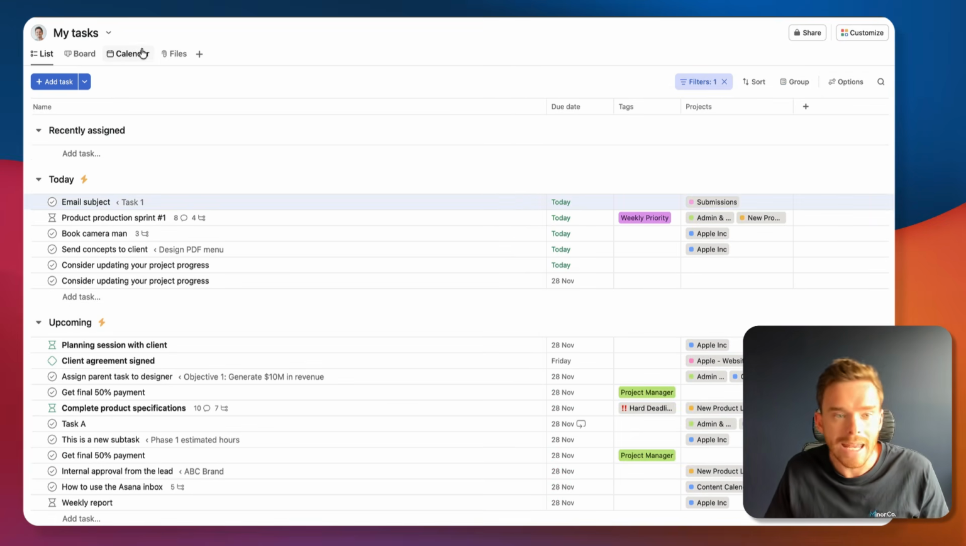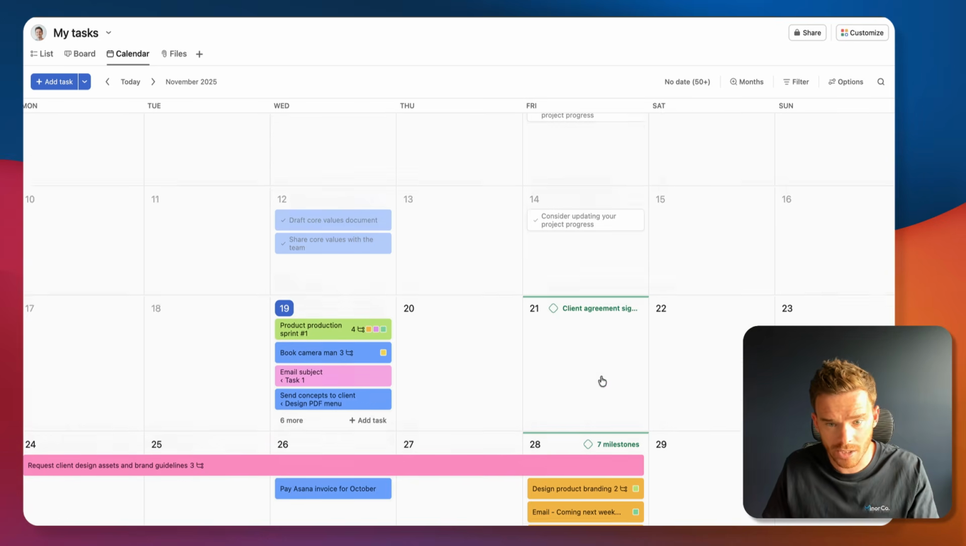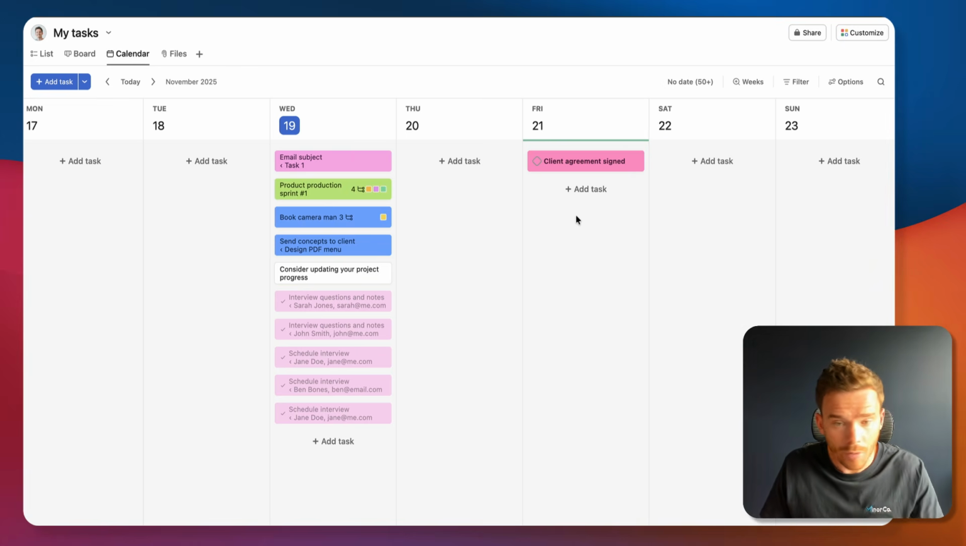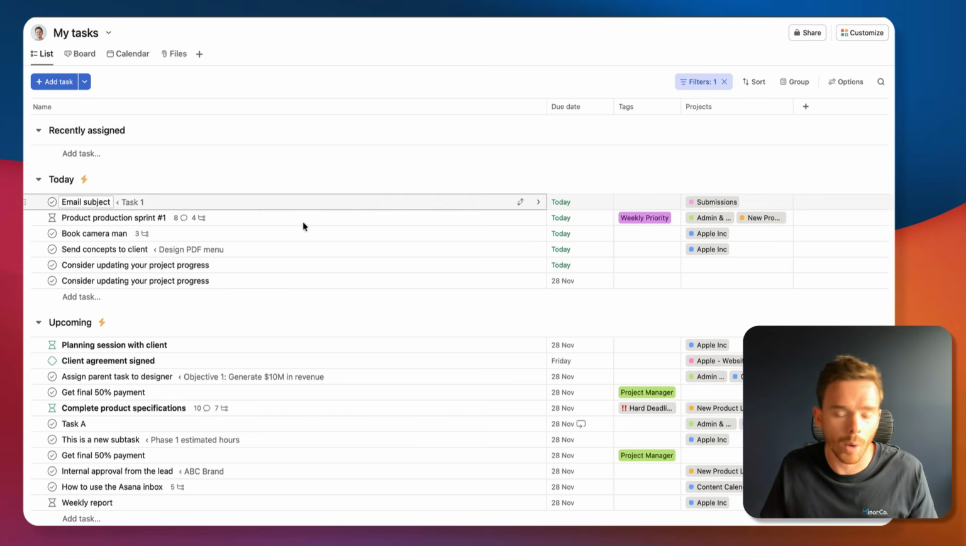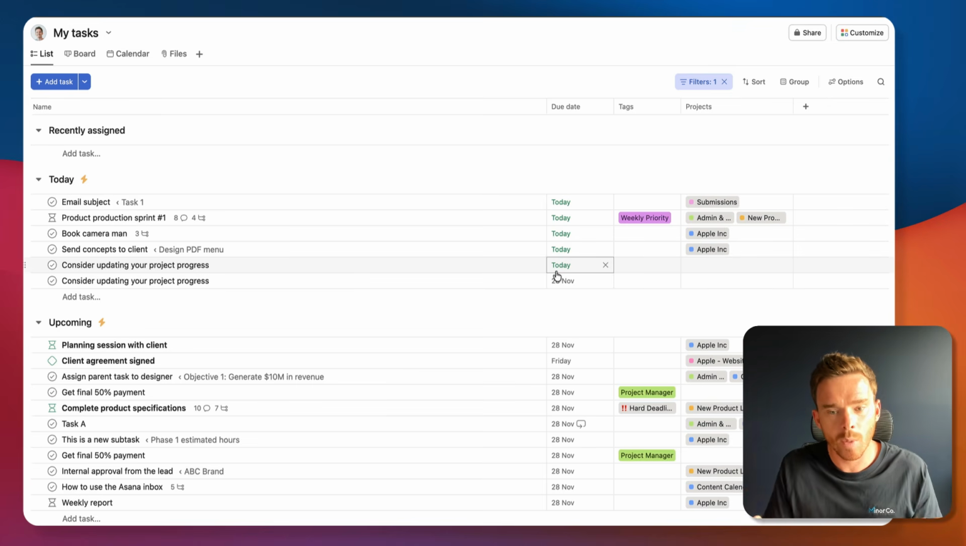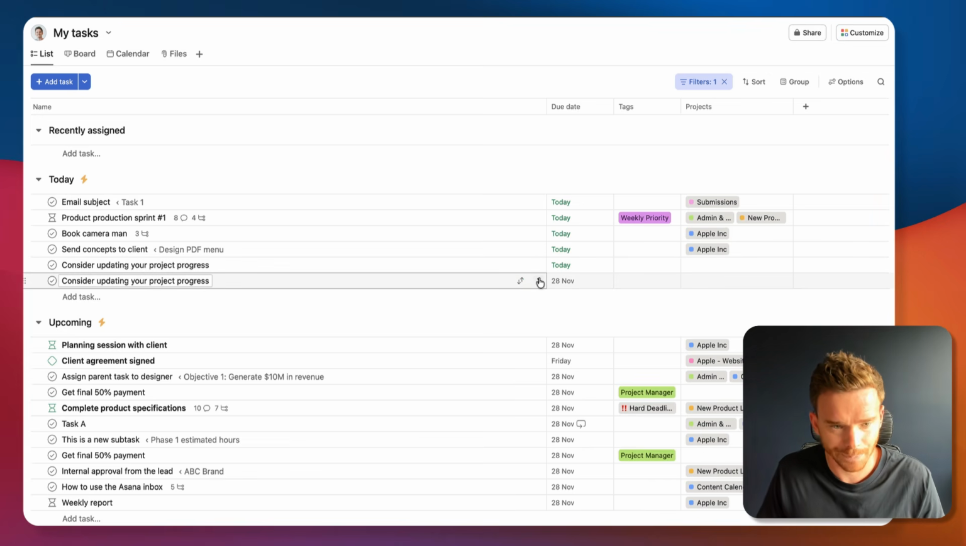There is also a calendar view. If you click on calendar, you can view your tasks on a monthly calendar like this, or in the options, you can change to a weekly layout. Feel free to play around with the different views and options to find what works for you. My key tip here, though, is check your My Tasks every day. It's the best way to keep on top of what you have to do today and what you have coming up in the near future.